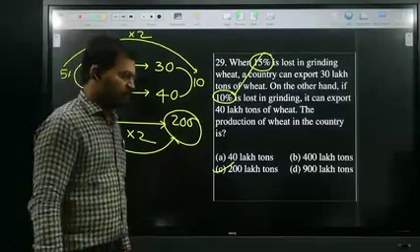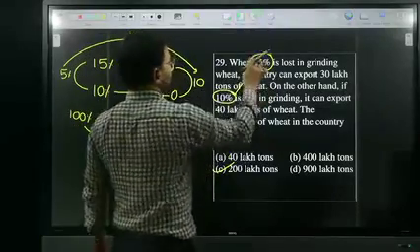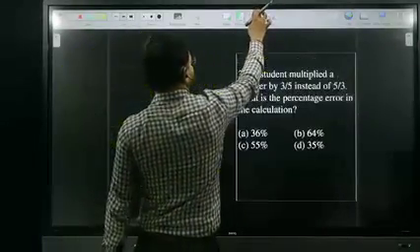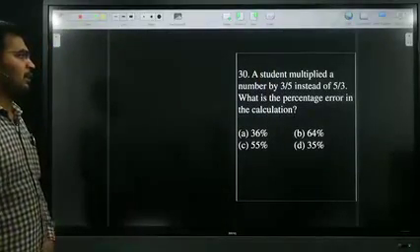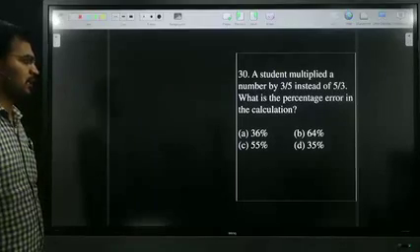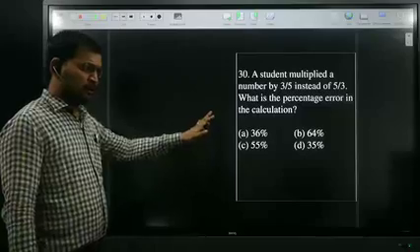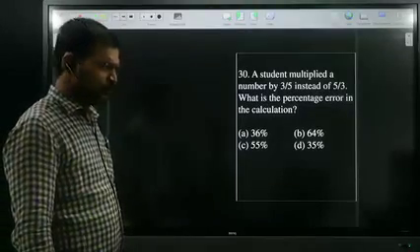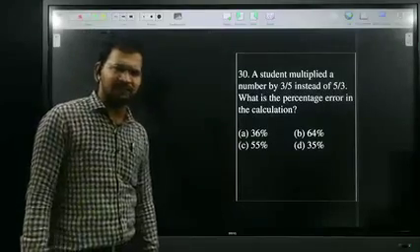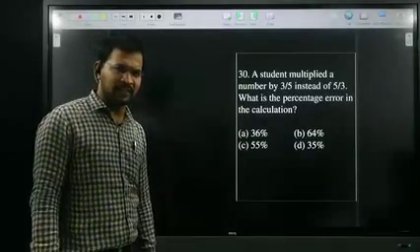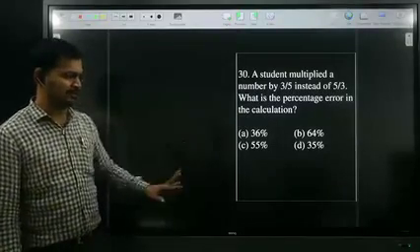So next question. Shall I move to the next question? Okay. Next question. A student multiplied a number by 3 by 5 instead of 5 by 3. What is the percentage error in the calculation? Just try to solve this question, similar to the 28th question. Just try yourself. I am waiting for your response. I need an answer from you.